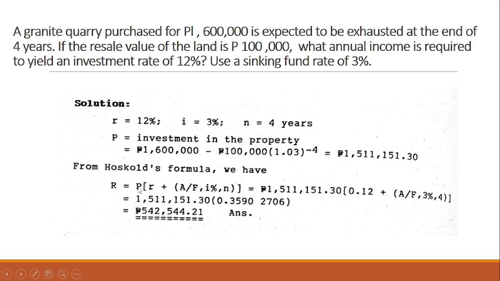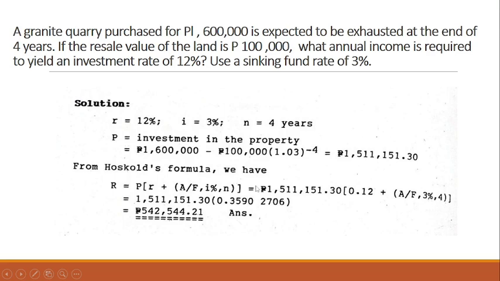So, from Hoskold formula, we have to substitute. R is equal to P times R plus A over F, comma I, comma N, where our P is 1,511,151.30. Then, multiply by this functional notation, multiply by R, our investment rate, and then add the sinking fund at the rate of 3% and N years is 4.